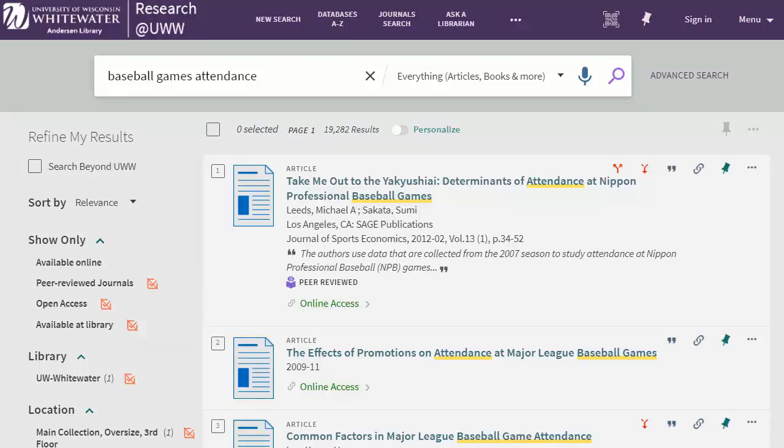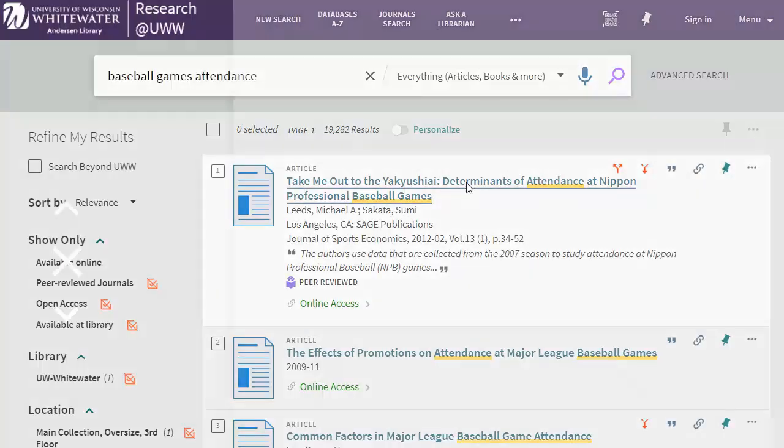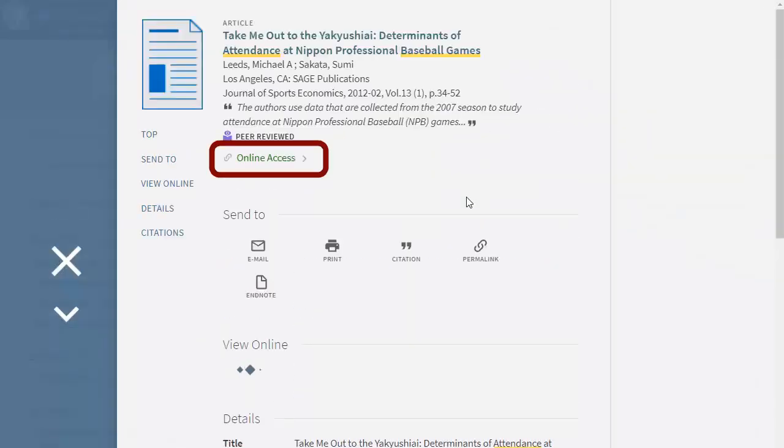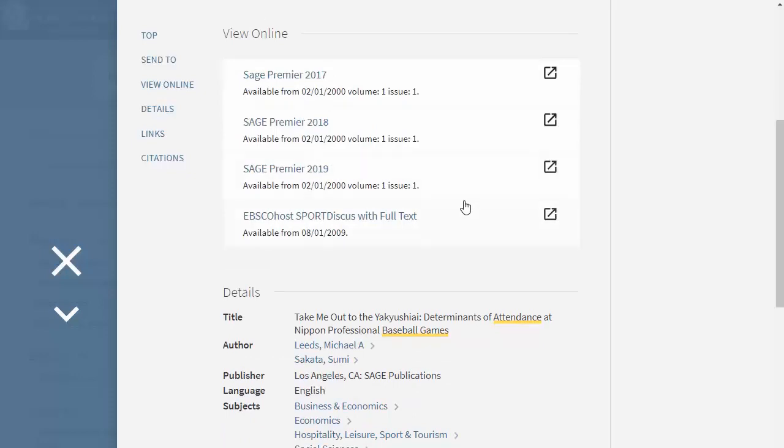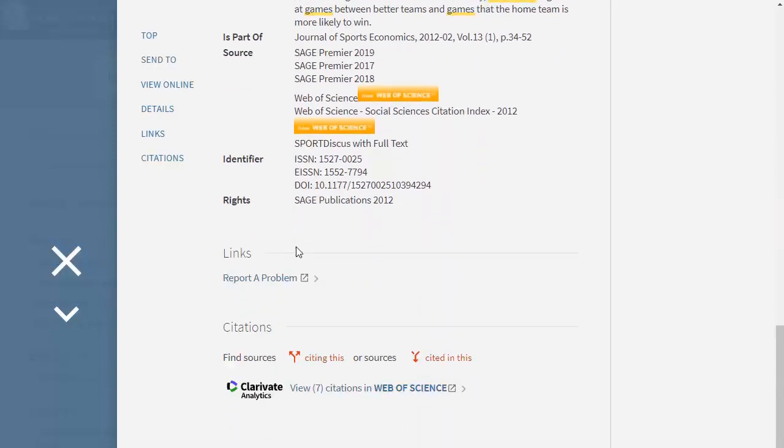Most of our articles, like this one about encouraging baseball attendance in Japan, are available online too. Again, click on the title and look for the links in the View Online section. If the first link doesn't work or seems to be broken, try another option if you are provided it, and if that doesn't work, please do let us know about the problem by using this Report a Problem link further down the page.